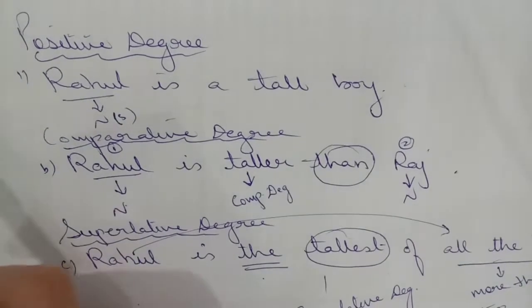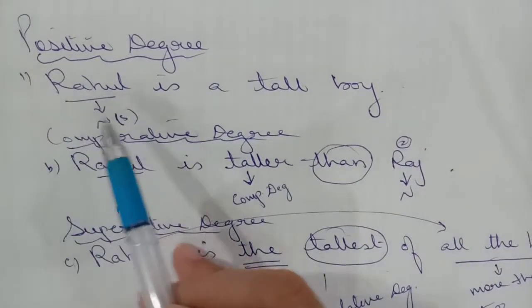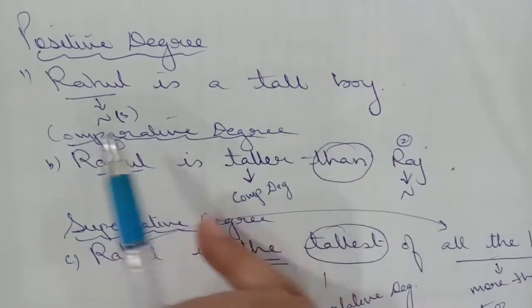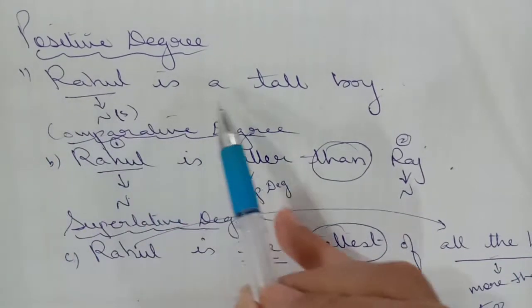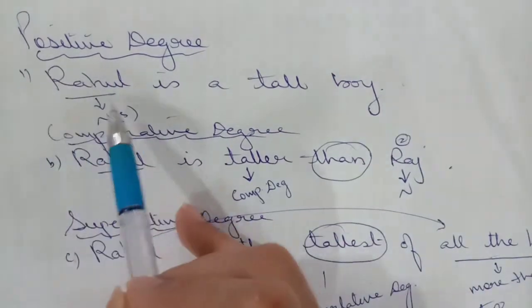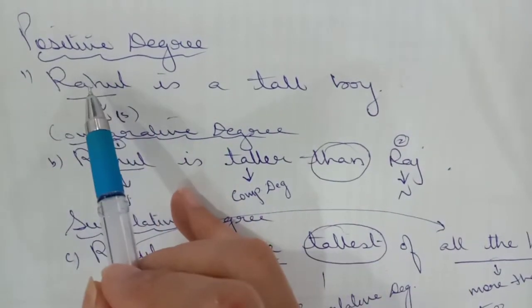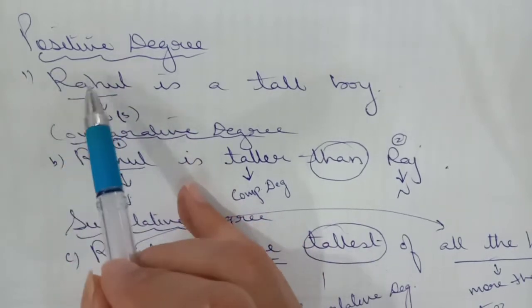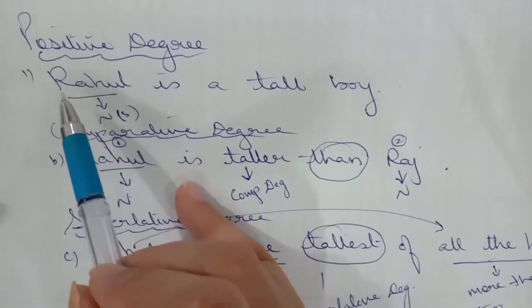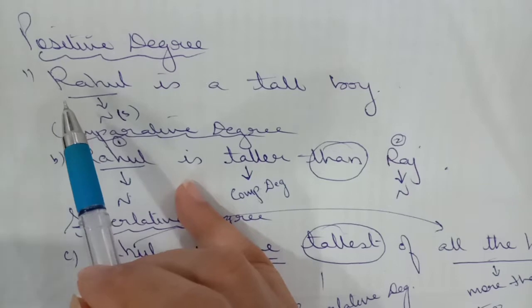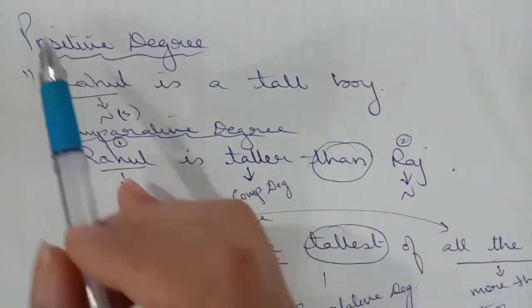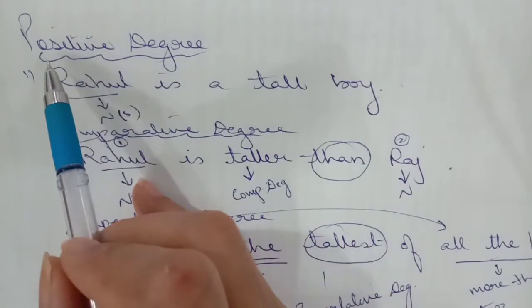For example, see here. If you say, Rahul is a tall boy, you are simply saying a statement. You are telling that Rahul is a tall boy. It is a positive degree. There is no comparison. You're not comparing Rahul with any other person, any other child. You're simply saying that Rahul is a tall boy. So we say this is a positive degree.